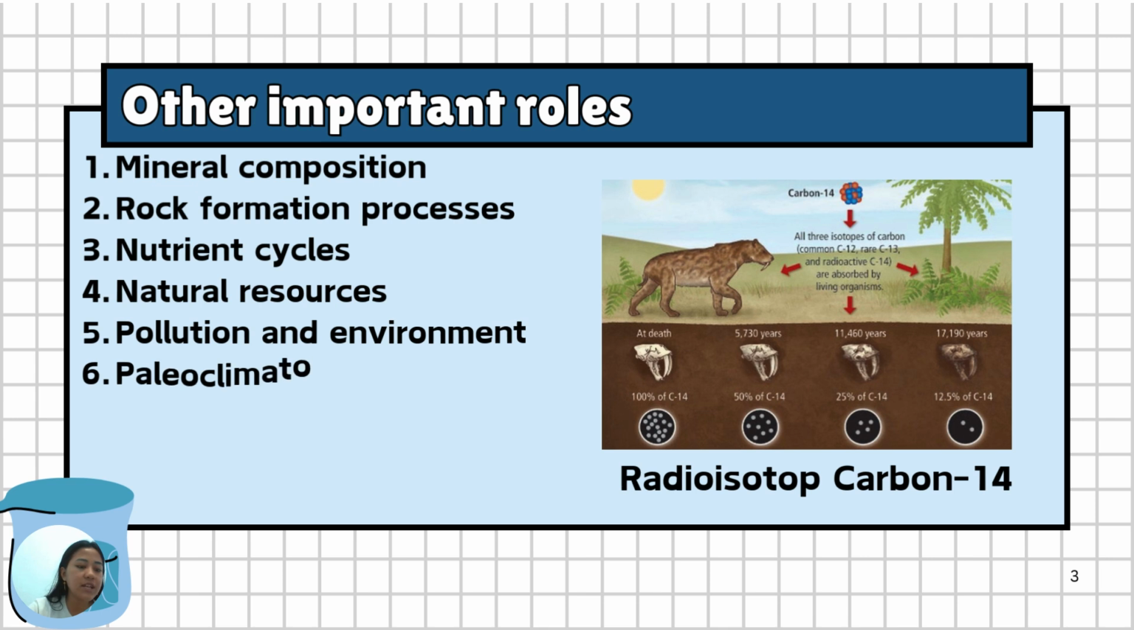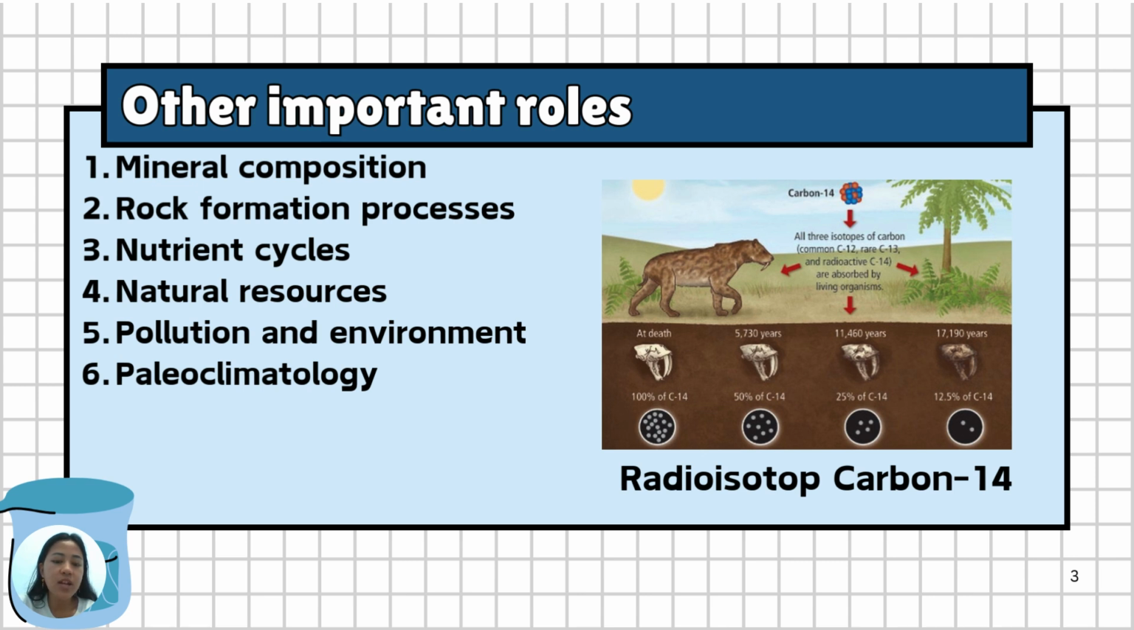Symmetry is very important in understanding geological process for several reasons. Number one, mineral composition. Symmetry helps identify the mineral composition that makes up rock. Each mineral has a specific chemical formula which provides information about its formation condition. Number two, rock formation process. Chemical reactions play a role in the formation of igneous, sedimentary, and metamorphic rock.